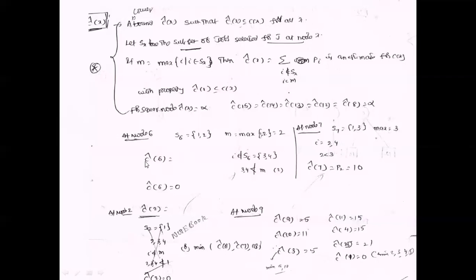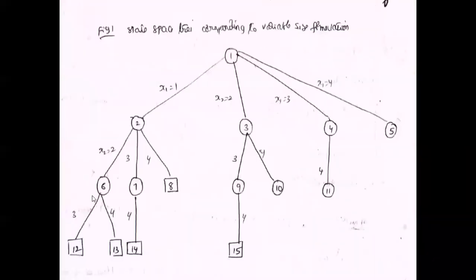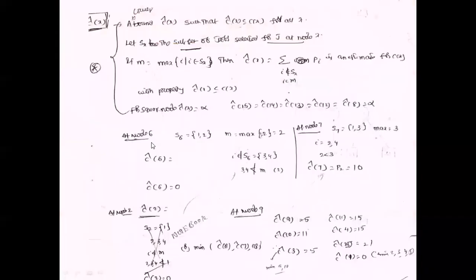So we are calculating C cap 6, and next C cap 7. The minimum value of C cap 6 and C cap 7 is the value of C cap 2. Here the C cap values are 0 and 10, so C cap 2 is 0. This C cap 2 is the minimum value of C cap 6, C cap 7, C cap 8.